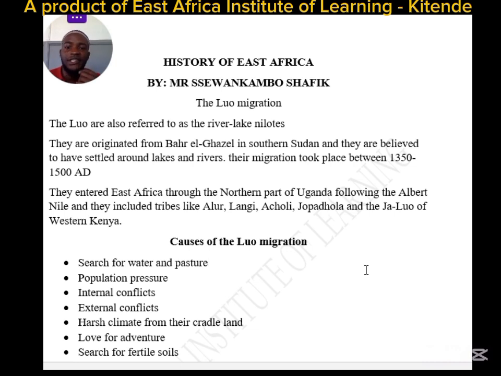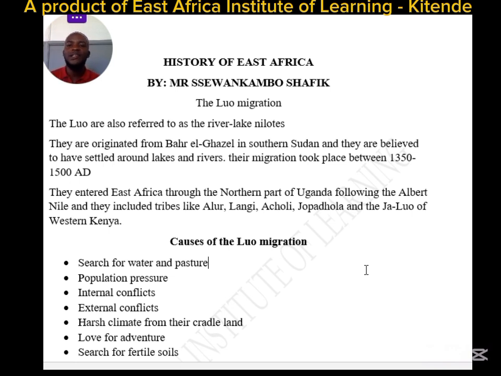The Luo entered into East Africa through the northern part of Uganda, following the Nile and Lake Albert, and they included the tribes of the Alur, Lango, Acholi, Jopadhola, and the Luo of Western Kenya. So the Luo are believed to have migrated from Sudan and entered into East Africa. When they entered, they migrated under the leadership of a man called Olum. Olum had sons, among them Gipir, Labongo, and Ochieng.